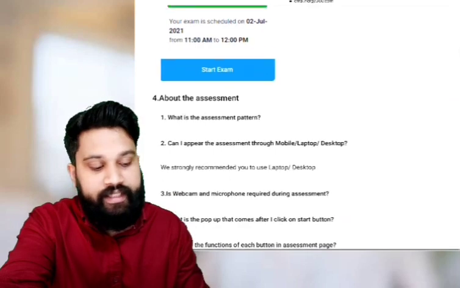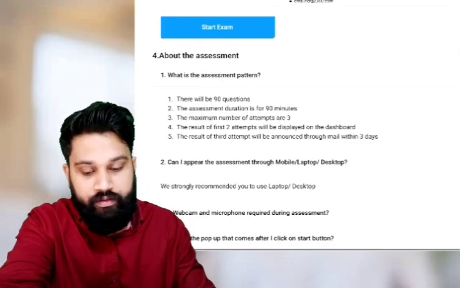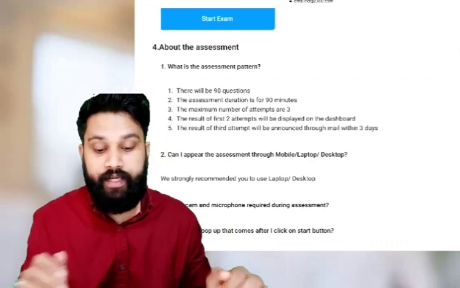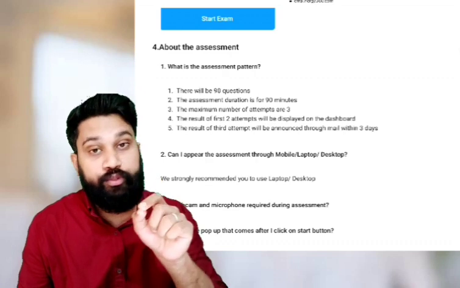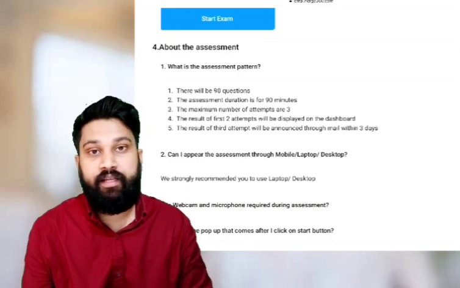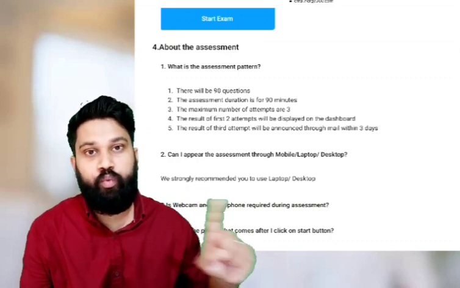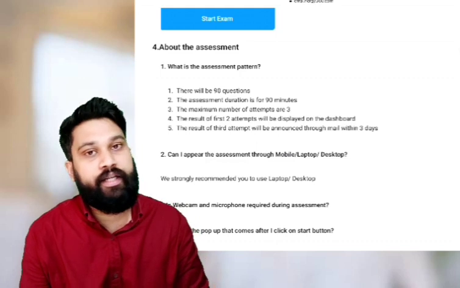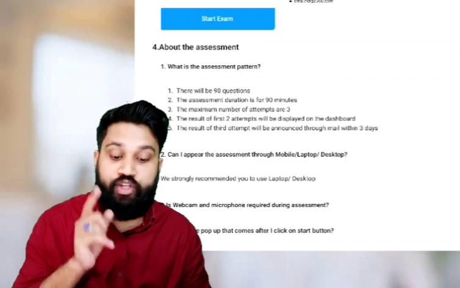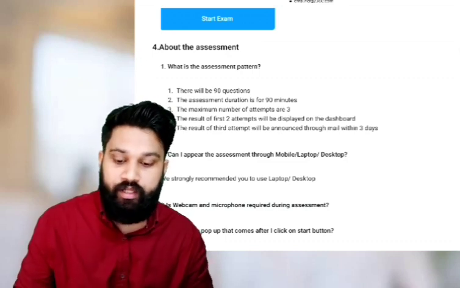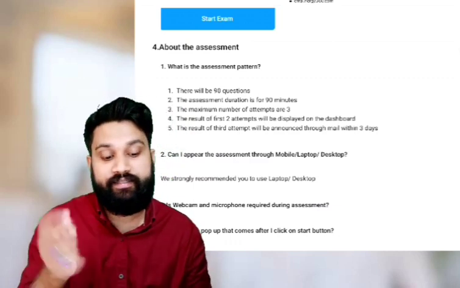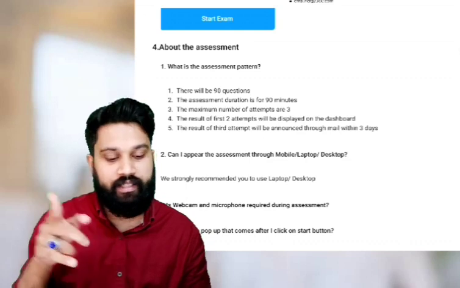Okay. What is the assessment pattern? Sir, how many questions will be there? There will be 90 questions. The assessment duration is 90 minutes, which means one question is for 1 minute. And the maximum number of attempts a student can get is 3. I said it already. The result of the first 2 attempts will be displayed on the dashboard. The result of the third attempt will be announced through mail within 3 days. I said 7 days earlier, it's my mistake. It's 3 days.